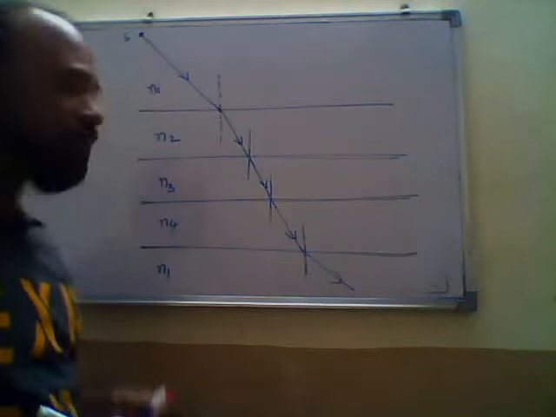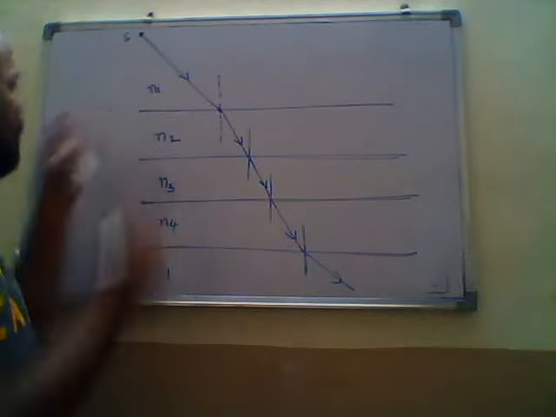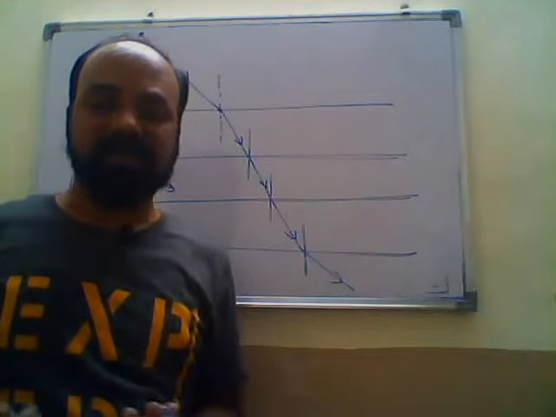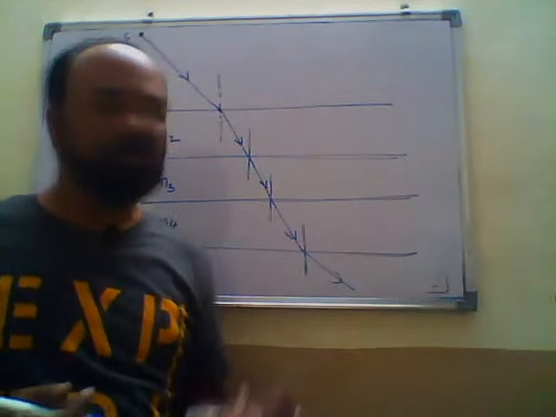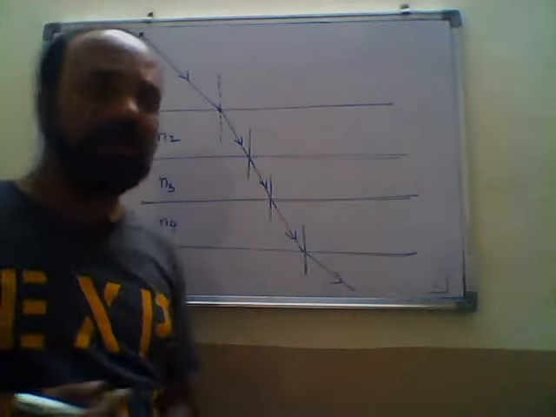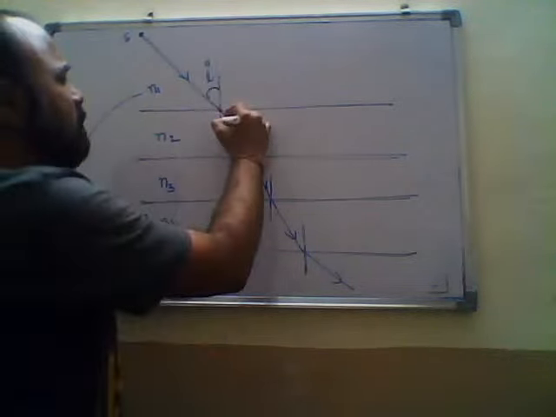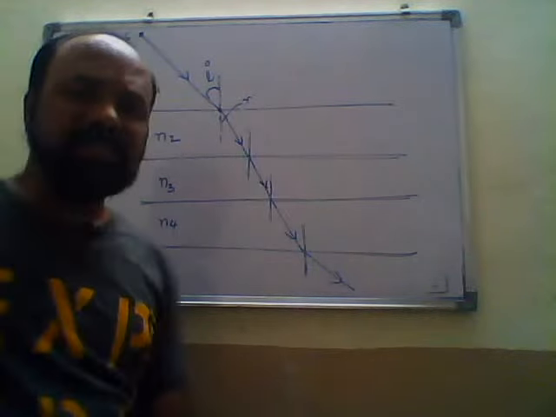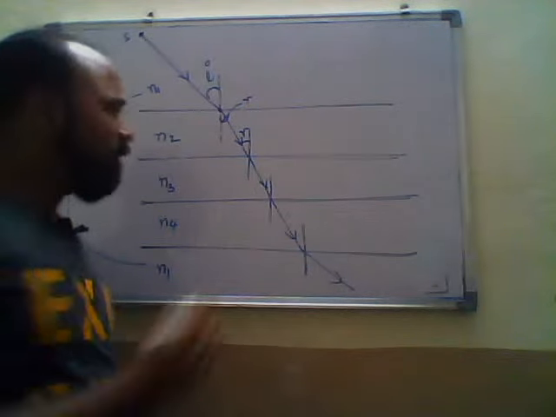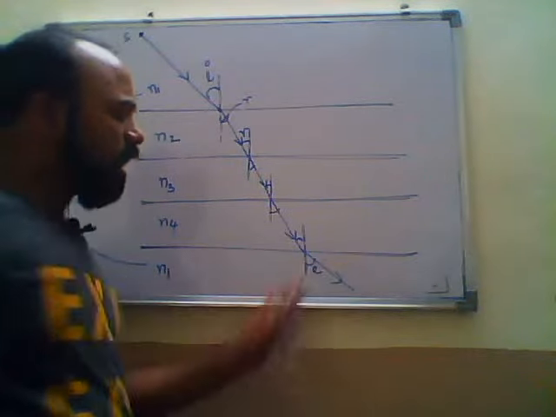It means N2 is different, N3 is different, and N4 is different, but N1 and the last one are equal mediums, both having the same refractive index. The speed of light is the same in both mediums. Now they may ask the angle here, or here, or here. See, in the first case, this is the angle of incidence I. Here is the angle of refraction R. Based on the alternate angle concept, if this is R, this is also R. This we take as I2, and here the ray is called the emergent ray.